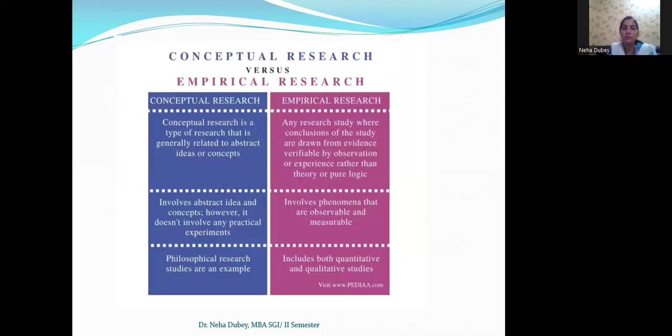There is a difference between these two. Conceptual research is a type of research that is generally related to abstract ideas or concepts, whereas in empirical research, the conclusions of studies are drawn from evidence verifiable by observation or experience rather than pure logic or theory. Conceptual research involves abstract ideas and concepts but doesn't involve any practical experiment, whereas empirical research is totally dependent on observation or measurable things, or we can say experiment. Philosophical research studies are examples of conceptual research, whereas empirical includes both quantitative and qualitative studies.